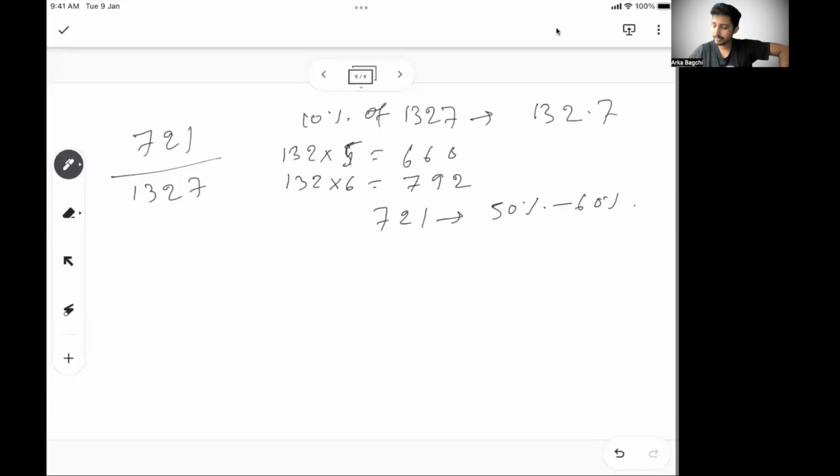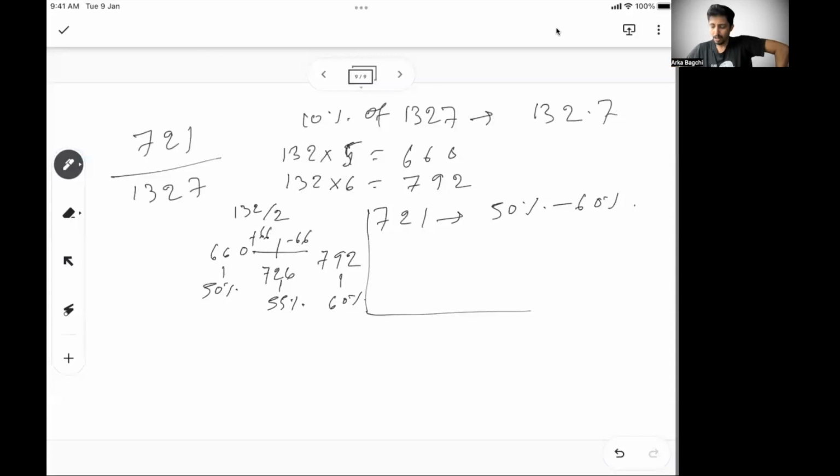Now, which half of the 10th bracket? So 660 is where my 50% lies, and 792 is where my 60% lies. So 721 is somewhere exactly in between. This is 132. What will be the half if I add 66 here, or come down by 66? If I add 66, it will become 726. So 726 is where the 55%, or the mid value, will lie. How did I get 66? It's 132 by 2, right? Again, I'm not taking 132.7. I'm just taking 132 for an approximation.